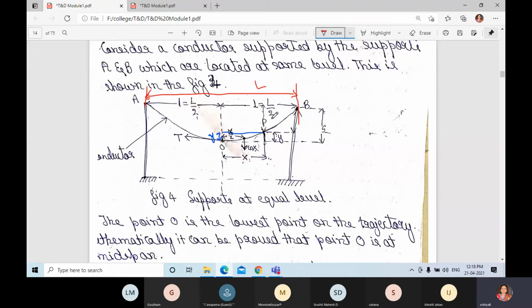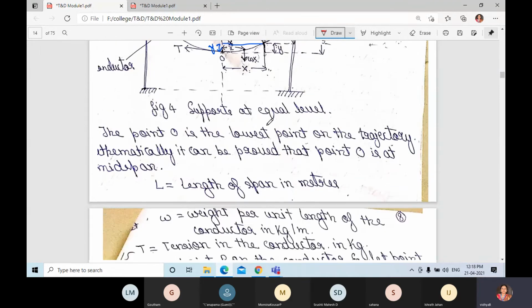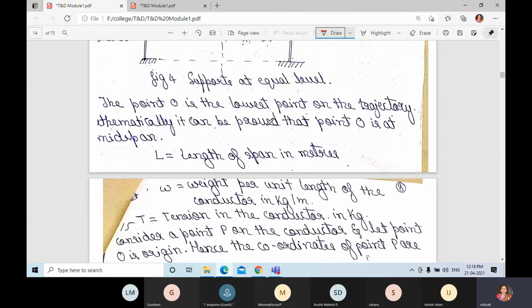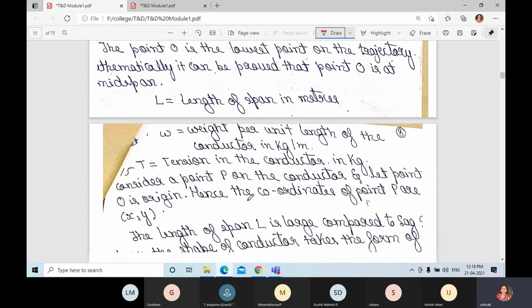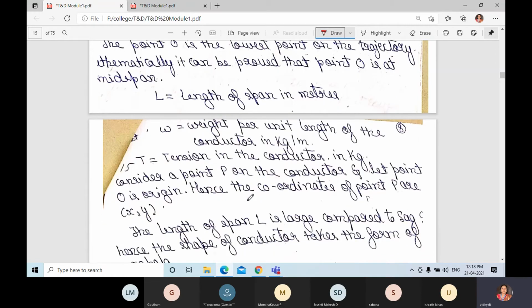Next, take point P. Here L is the length of span in meters, W is the weight per unit length of the conductor, and T is the tension in the conductor in kg.